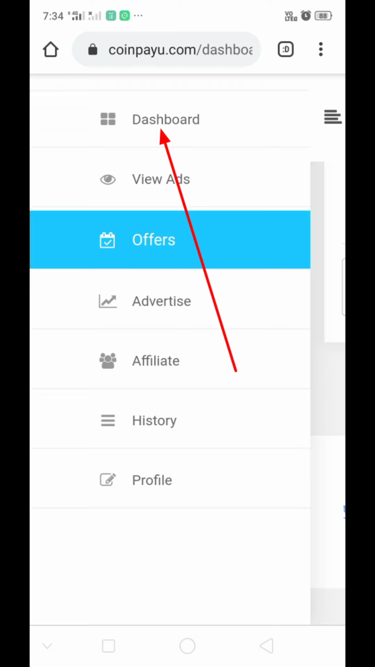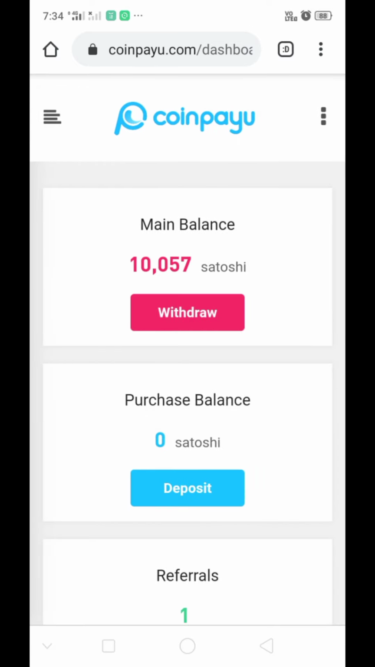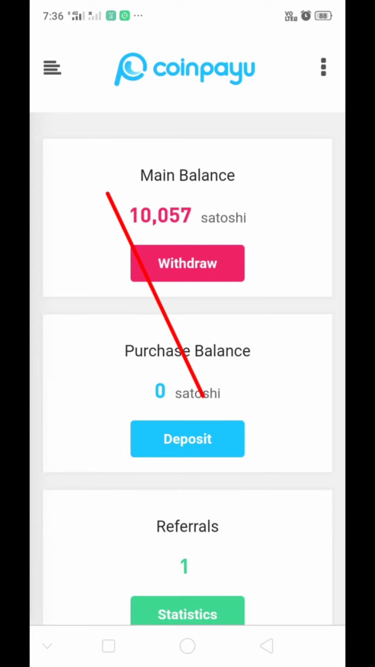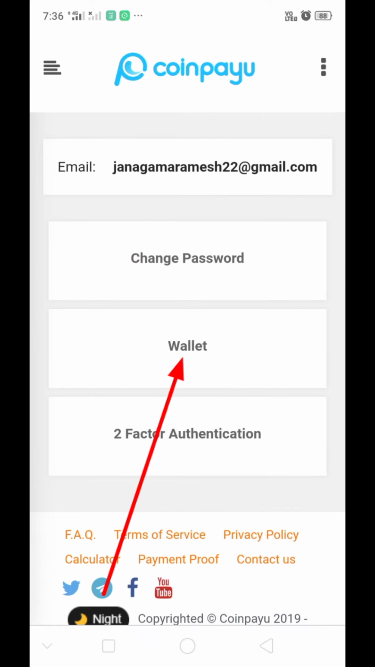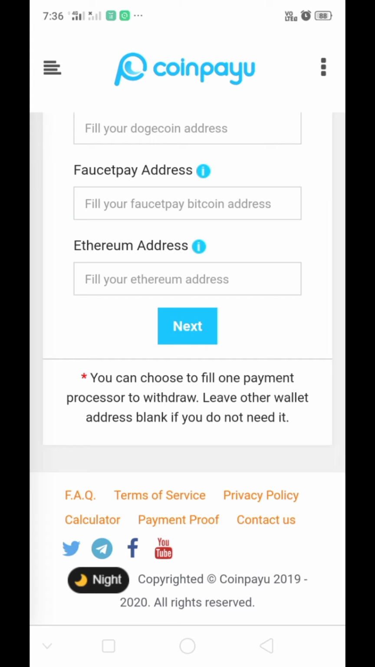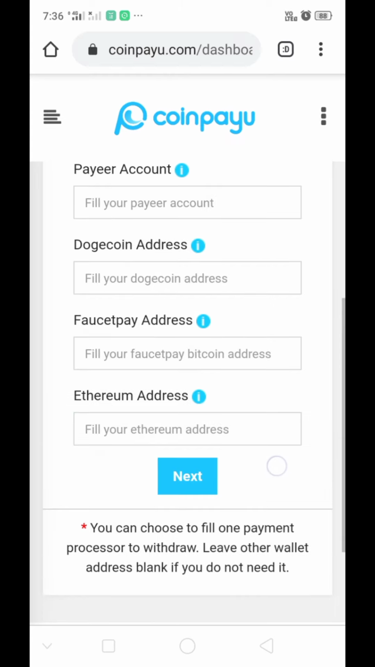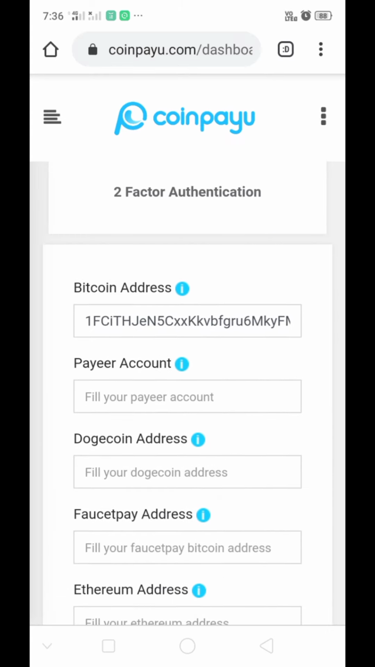Now go to menu, dashboard. So now I have 10,057 Satoshi. Before withdrawing, we should add our withdrawal address from profile. Now go to menu and profile. Now go to wallet. Now add your cryptocurrencies from there.